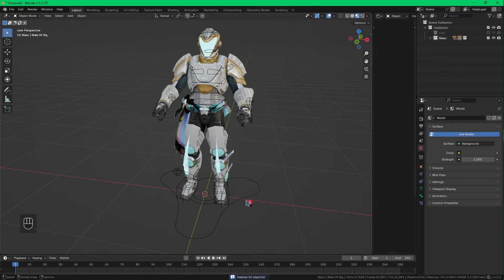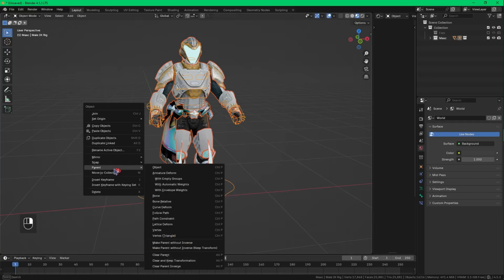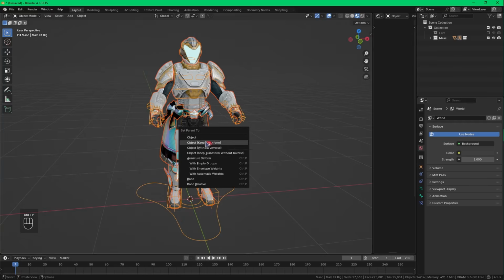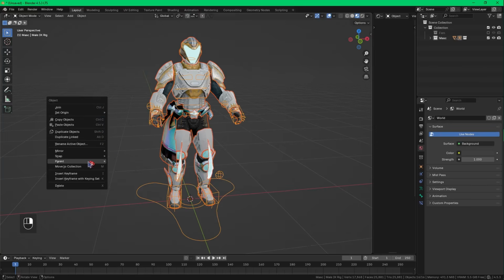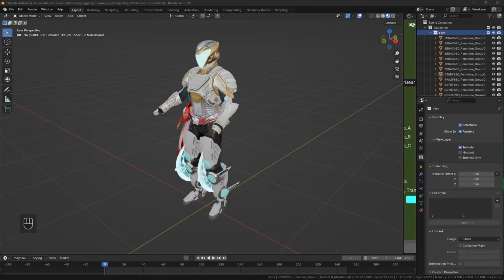Now, back on armor, select the skeleton and then click A to select everything else. A selects everything in a scene, so if you have stuff other than just the armor, click B and then draw a box with armor to select just the armor. Right click to pull up the context menu and go down to Parent Armature Deform, or Control P Armature Deform. They perform the same action.